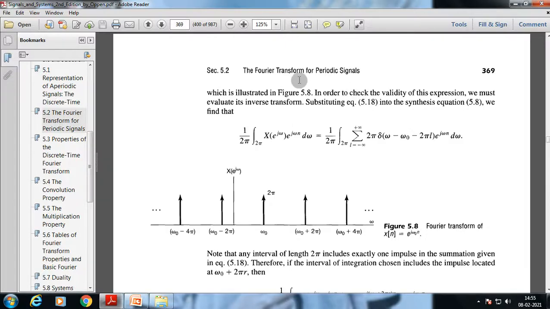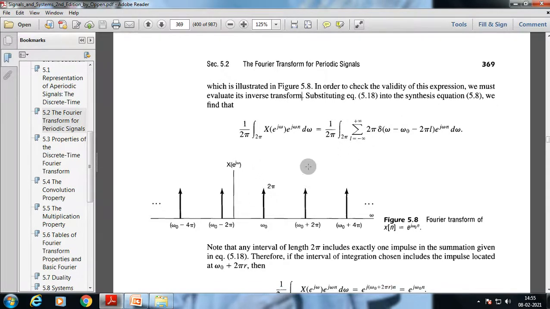Now from this figure we can understand that, in order to check the validity of this expression, we must evaluate its inverse transform. Using the synthesis equation that we have already discussed, the inverse transform is 1 by 2 pi, integral over 2 pi, of X of e to the power j omega times e to the power j omega n d omega. Putting those values in, we get the Fourier transform, and x of n equals e to the power j omega 0 n.